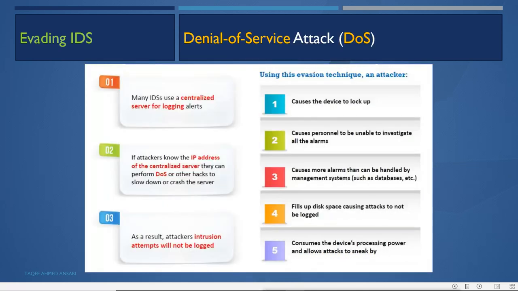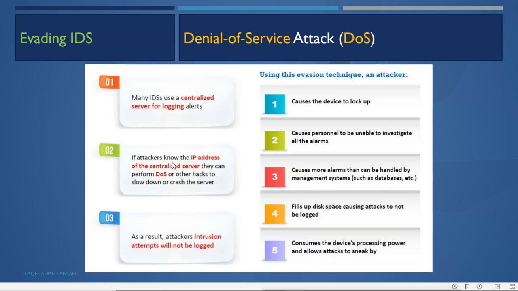Then the denial of service attack. The attacker can run a denial of service attack on the IDS also. Now many IDSs use a centralized server for logging alerts. Now remember, what does an IDS do? It creates logs so that the administrator can monitor and scrutinize the logs later after the attack happens, so that they can check the details about the attacks which were done. So there is a logging system, a centralized server where all the logs will be generated.